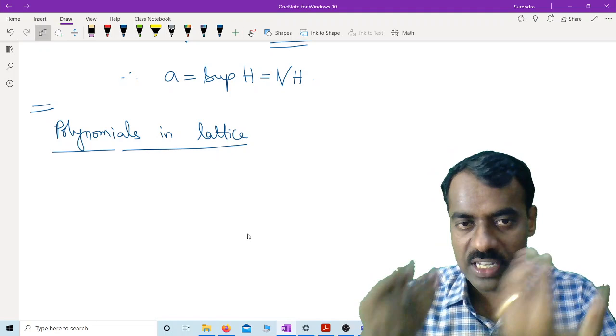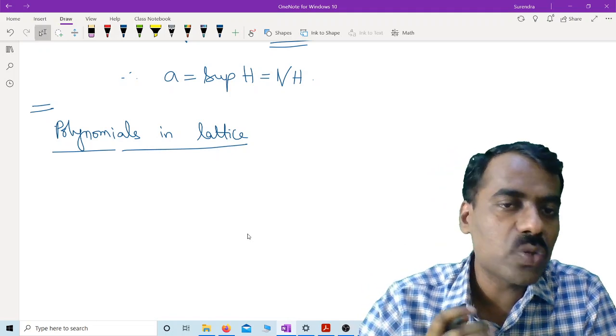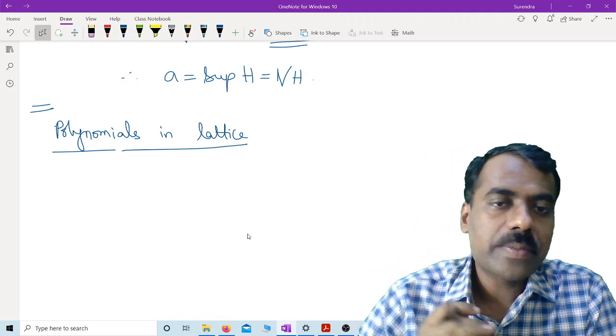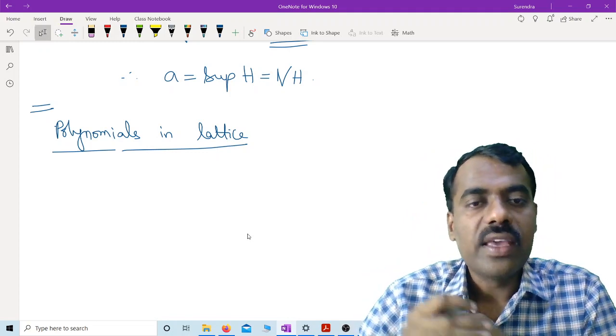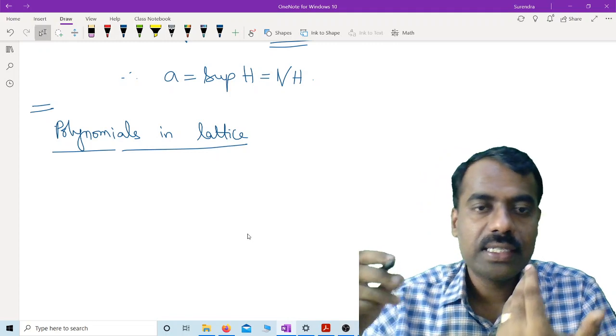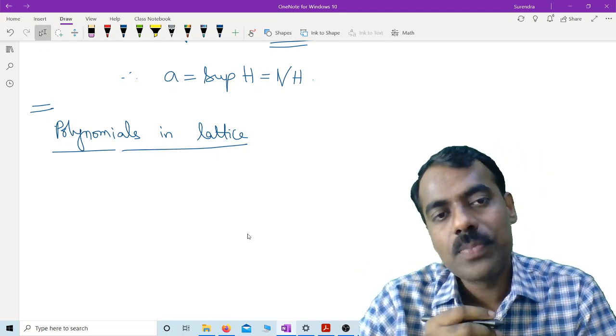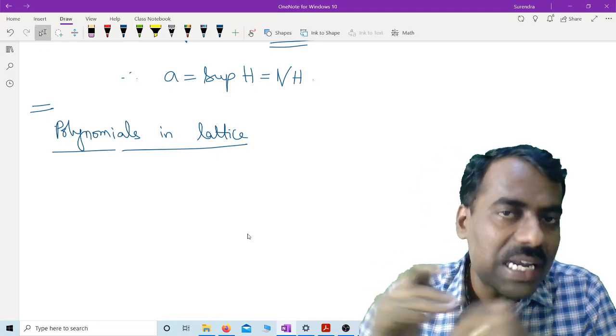If it is in one variable, it is something like x square plus 2x plus 3, or x square plus a naught x plus b naught and so on. If it is a polynomial in two variables, then x square plus xy and so on, right? So here how will we think of a polynomial in a lattice?